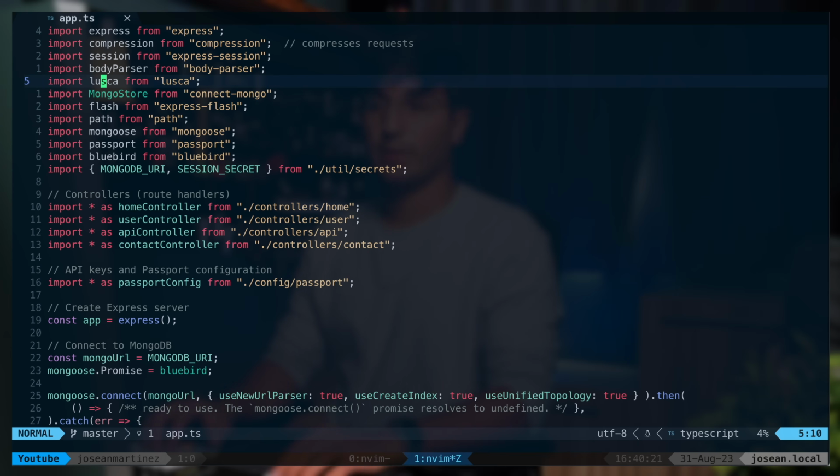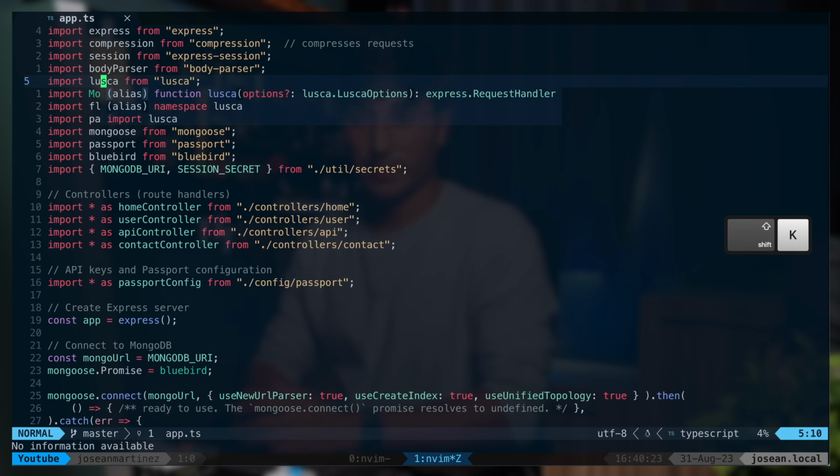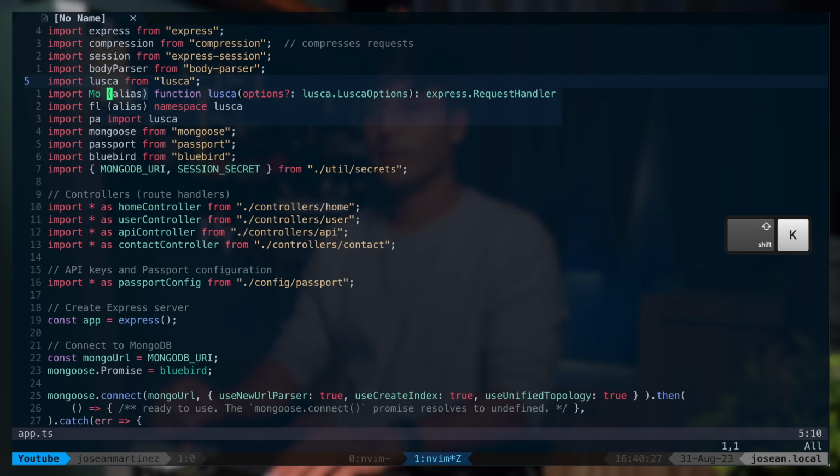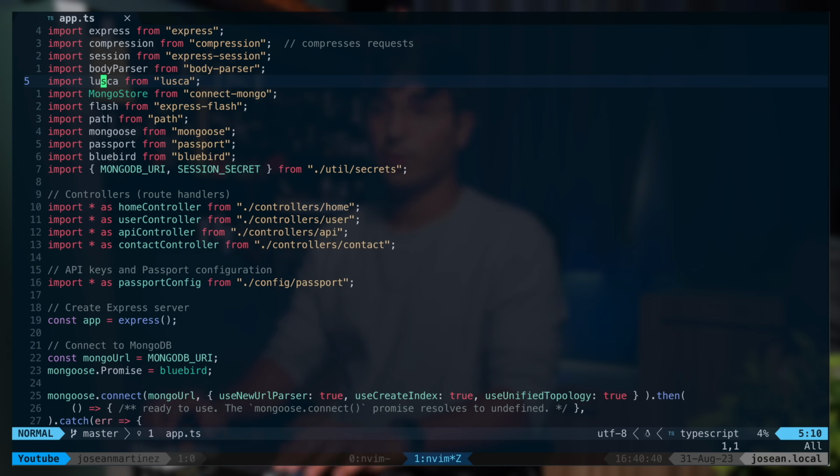Let me undo that. If I use uppercase K, that'll show me documentation for what is under the cursor. If I do uppercase K again, I'll go into that. And if I'm inside the documentation, I can use Q to close it. If you don't jump into it by just moving around, it'll go away.